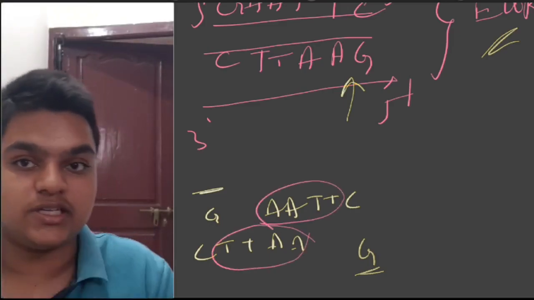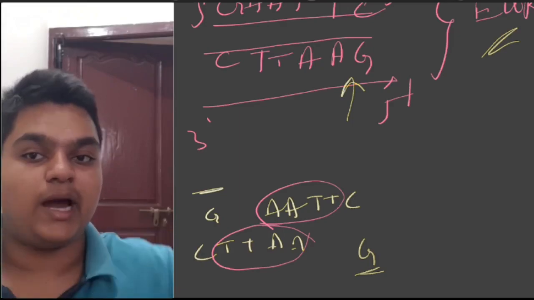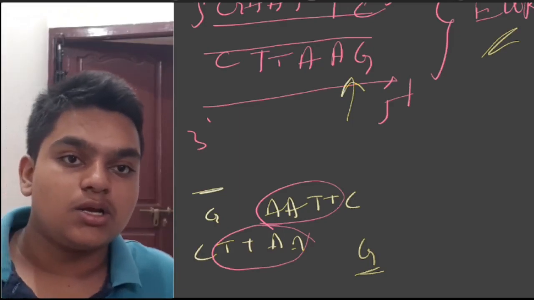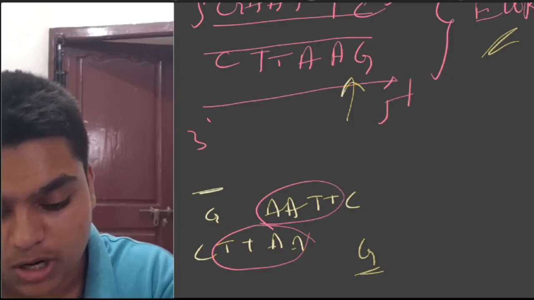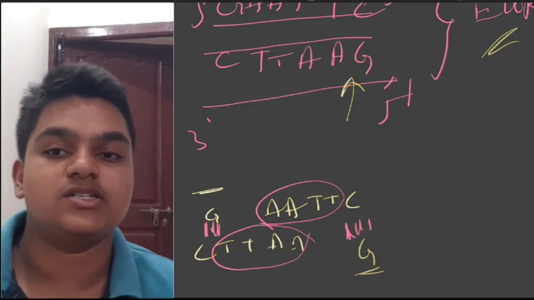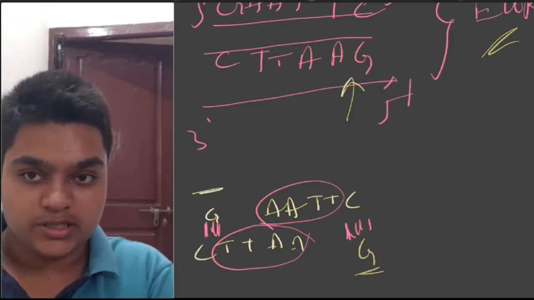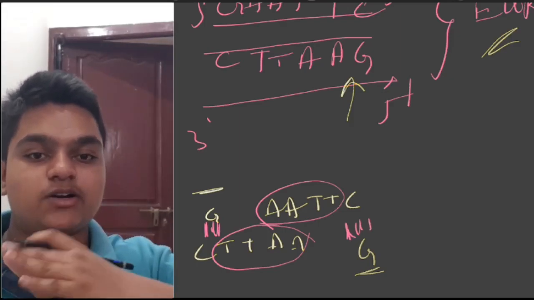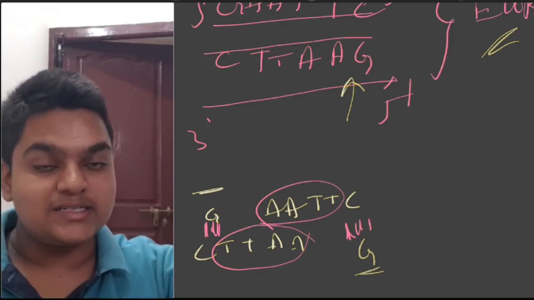Why am I calling them sticky ends? If you put them close, they come and attach. They both are complementary. Here the 3 hydrogen bonds remain the same. They both are complementary to each other, those circled ones. That is why they are called sticky ends or staggered ends.